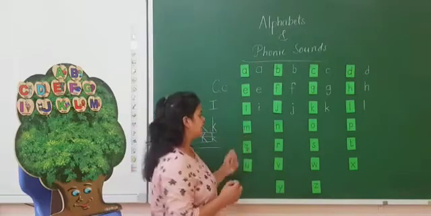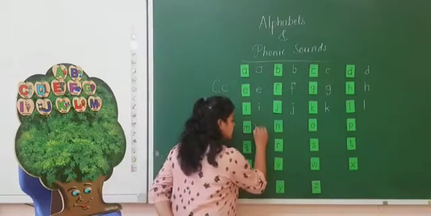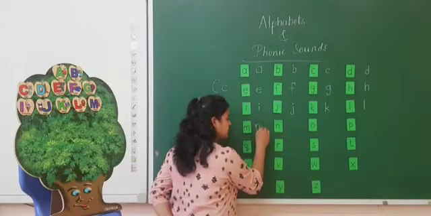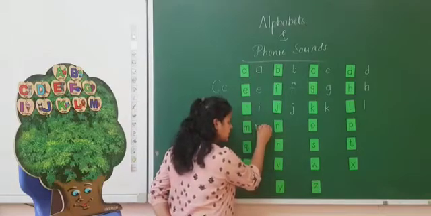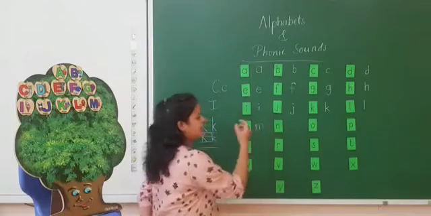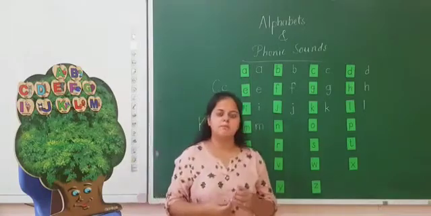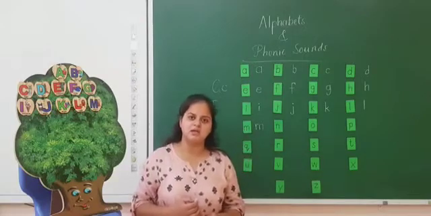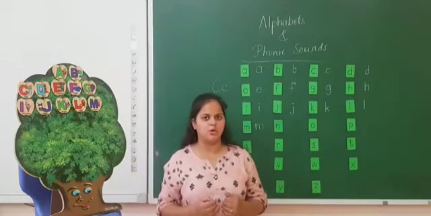And the small m is like this. Write a small standing line. Up, curve, down, up, then curve again and down. M sounds M. M, monkey. M, mango.